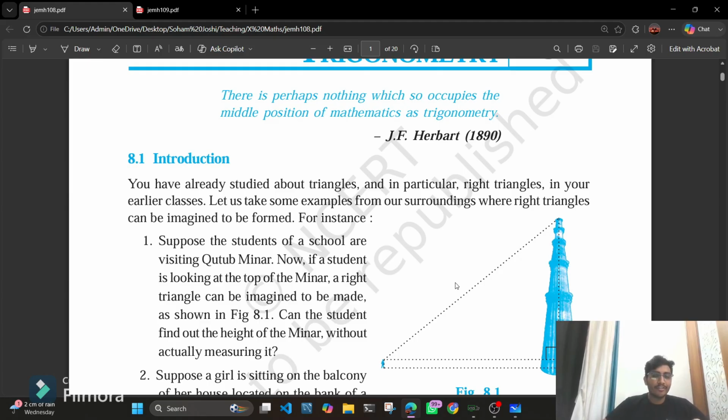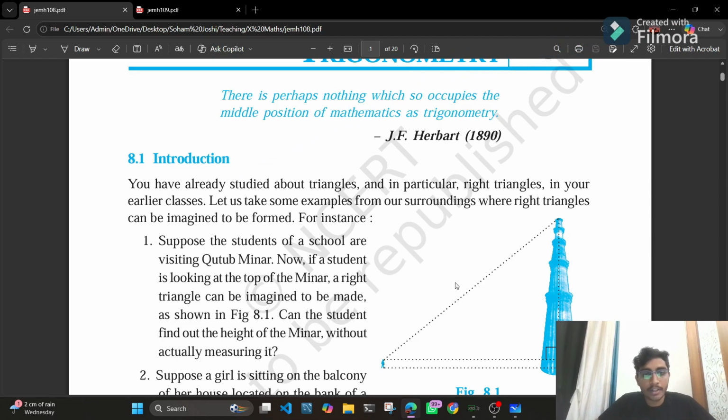It might feel a little difficult in the starting, but as much as you practice and get your concept clear, it will be a very easy chapter and topic for you to learn. And trigonometry, trust me, is always behind you.